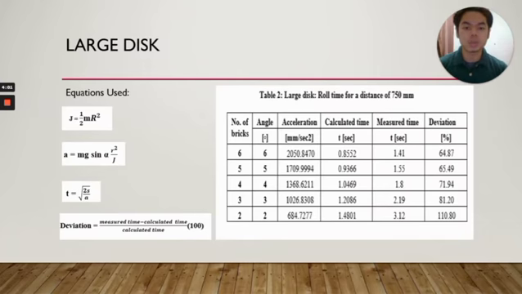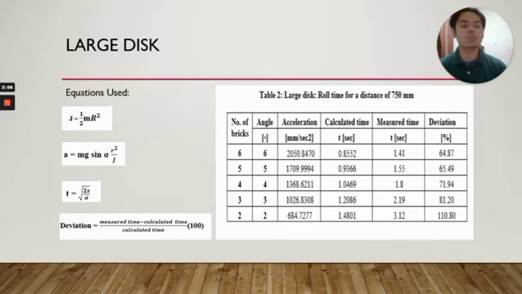The next one is table 2, which is the large disc. We calculate the table for roll time over a distance of 750 millimeters. The equation that we use is J, the mass moment of inertia. We calculate it as 1 over 2 times the mass and the radius of the disc in meters, the SI unit, r squared. The next one is the acceleration, which is m g sine alpha r squared over J, which is the mass times the gravity times the sine of alpha, the inclined angle, and r squared is the radius of roll in meters, over J.